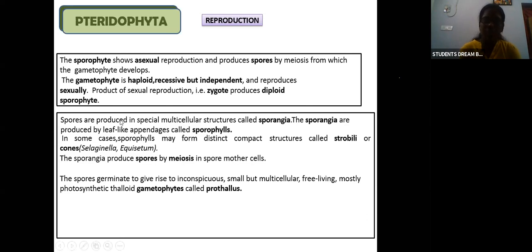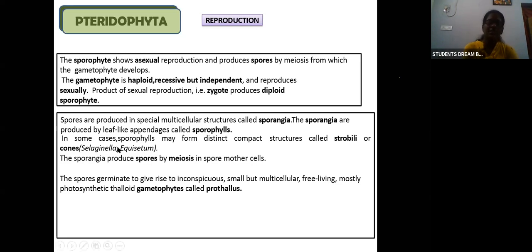Here the spores are produced in special multicellular structures called sporangia. Sporangia are the special structures which contain the spores. The sporangia are borne on leaf-like appendages called sporophylls. From these sporophylls, sporangia are produced, and inside the sporangia are the spores.